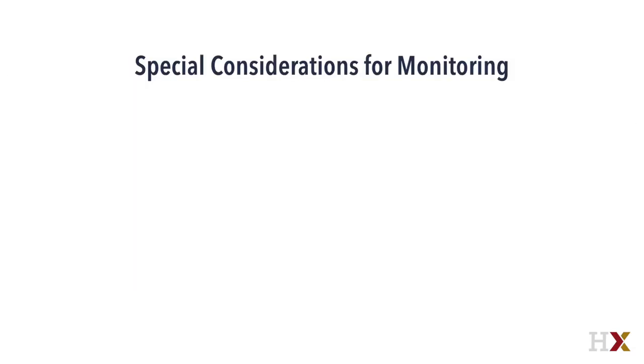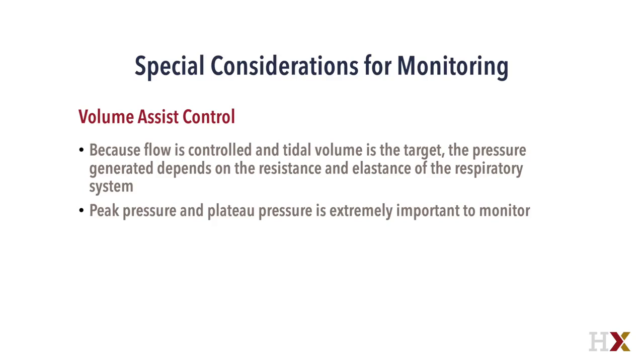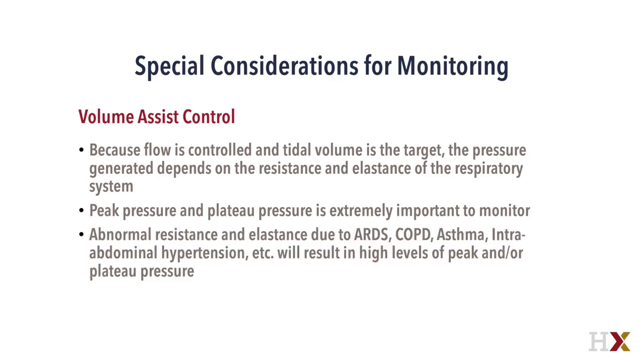Let's review some of the special considerations for monitoring, specifically between volume assist control and pressure assist control. In volume assist control, because flow is controlled and tidal volume is the target, the pressure generated depends on the resistance and elastance of the respiratory system. Peak pressure and plateau pressure is extremely important to monitor. Abnormal resistance and elastance due to ARDS, COPD, asthma, intra-abdominal hypertension, and other conditions will result in high levels of